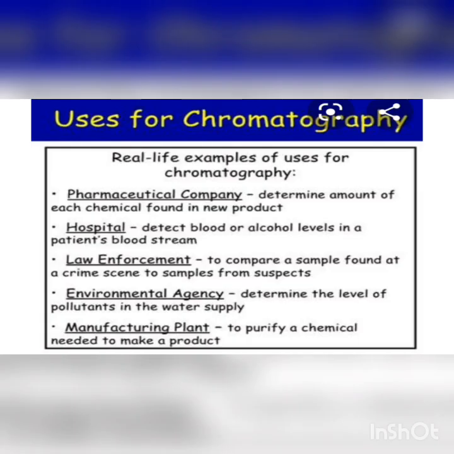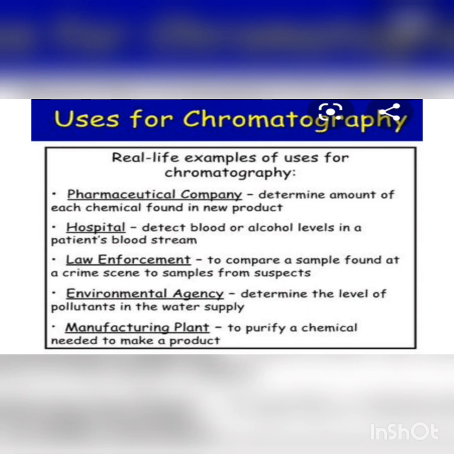The next is chromatography. Now real life examples of chromatography. Now where is this chromatography used? It is used in pharmaceutical company to determine amount of each chemical found in a new product. If you want to find what is new in that product, chromatography is used. In hospitals, to detect blood or alcohol levels in a patient's blood stream. In a patient's blood stream, if there is excess amount of alcohol, then it is used.